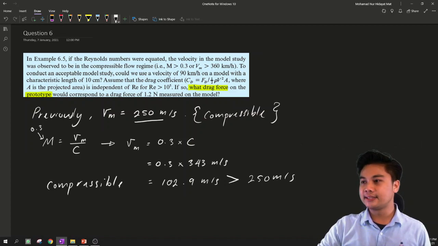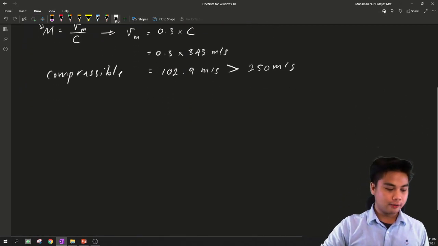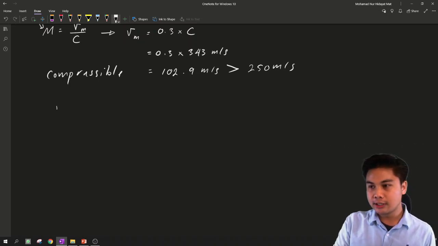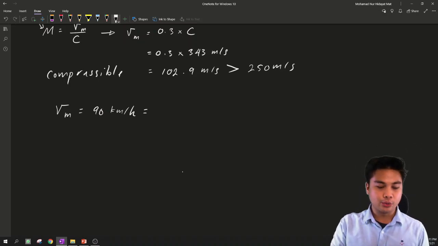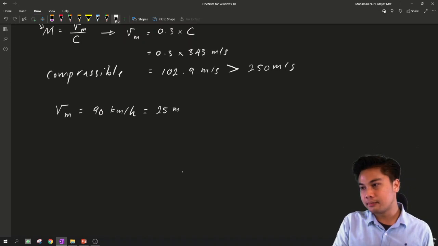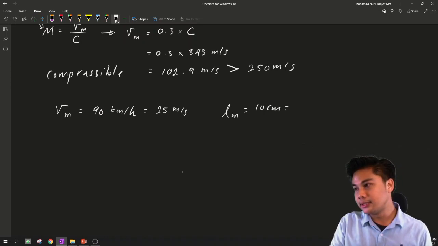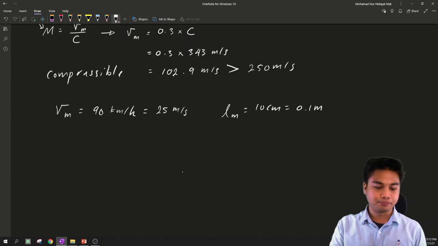The condition is, could we use the velocity 90 km per hour on the model and the characteristic length 10 centimeter. So the first step, they ask us the condition. Can we use the VM of the model to be 90 kilometer per hour? We change to SI unit, it becomes 25 meter per second, and the characteristic length of the model is 10 centimeter, which is 0.1 meter.